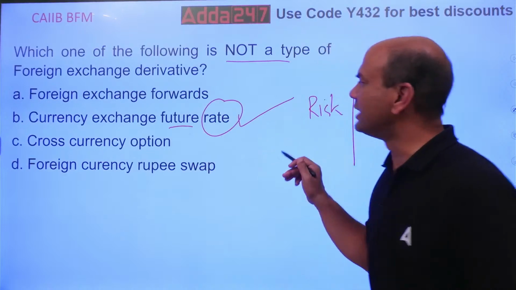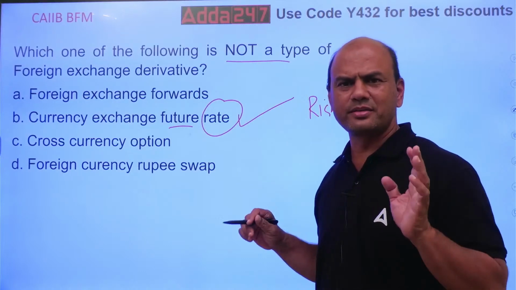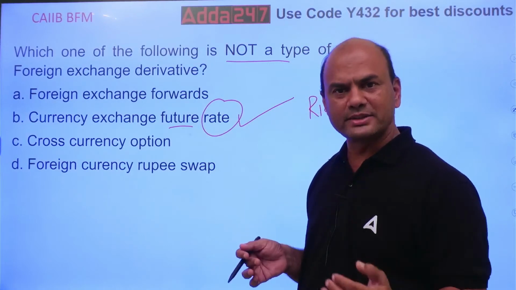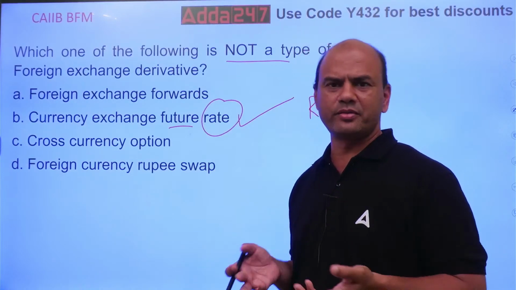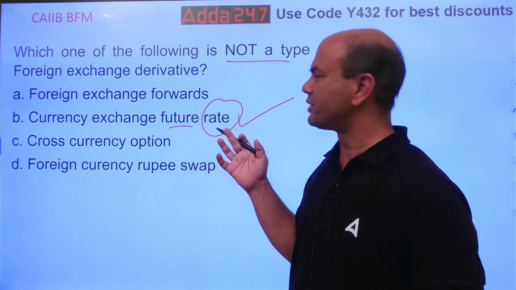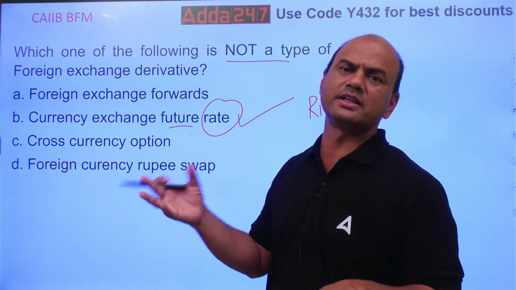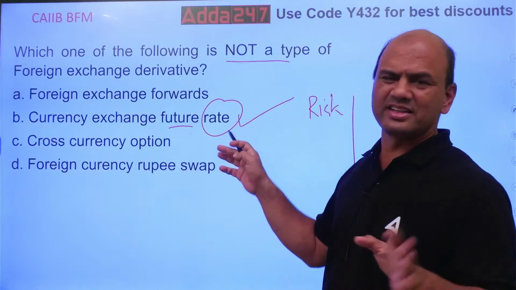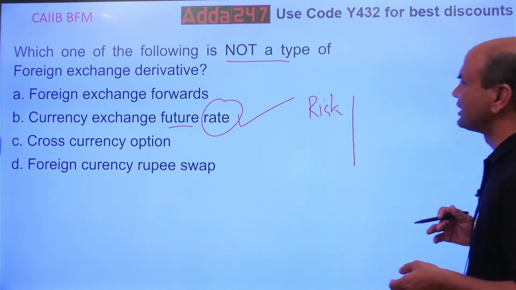And kindly note, in any derivative, there is always a risk involved. Some risk should be there. Any derivative is always a juggling between present and the future. There are always two legs in any derivative. Like in swap we have, similarly in forward also we have, similarly in future we have, similarly in options we have two legs. One is fixed, second is floating, or we don't know. But this rate is nothing. Rate is simply a rate. Movie ticket rate. What is the derivative in this? Nothing.